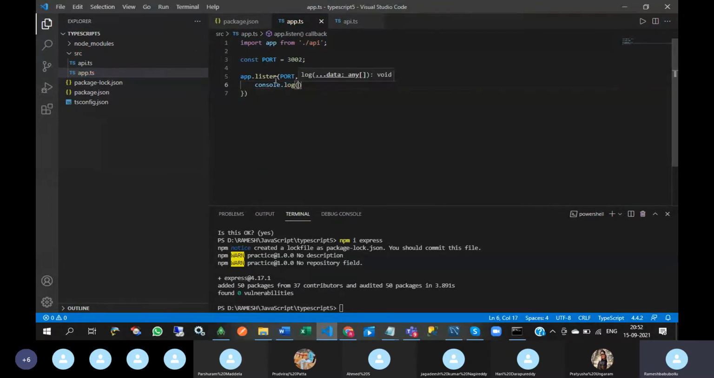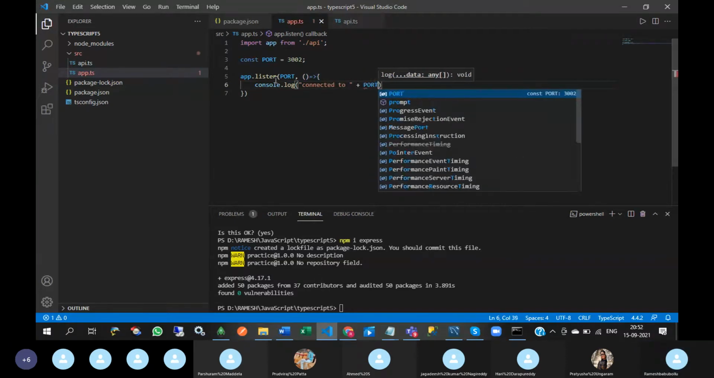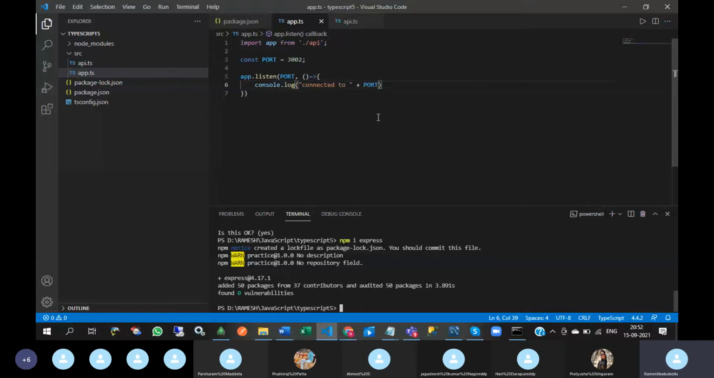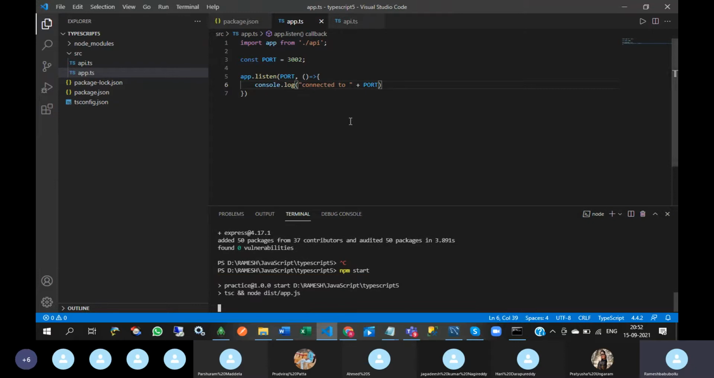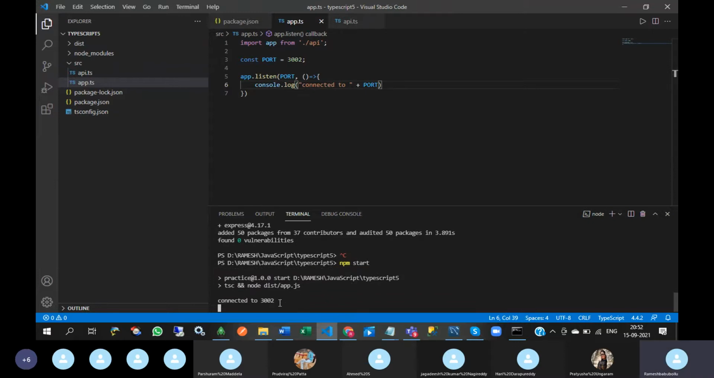console.log connected to. Till now I have written the logic for connecting localhost. Okay, so here you need to type npm start. See, connected to 3002. Okay, so observe this.